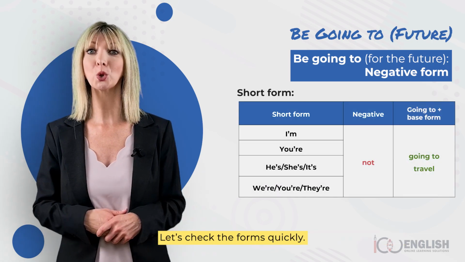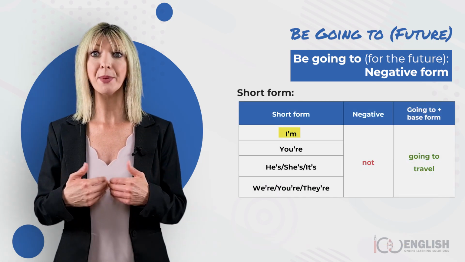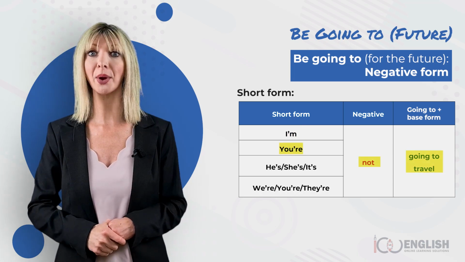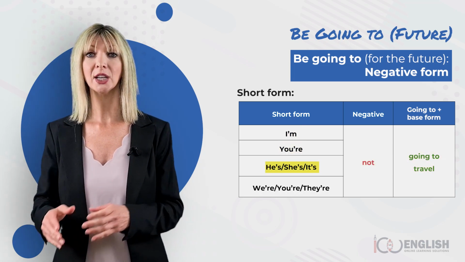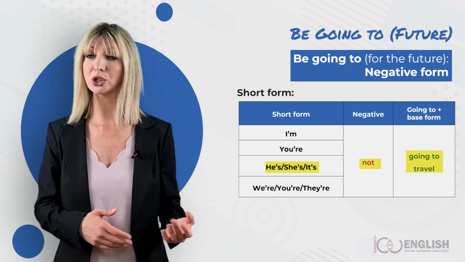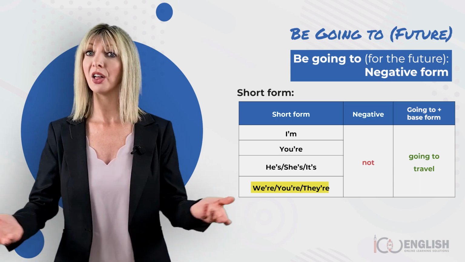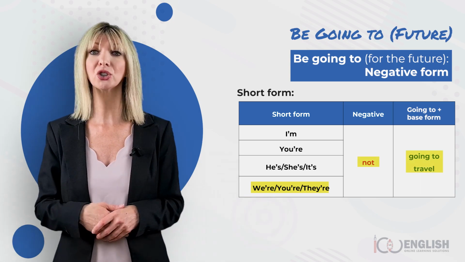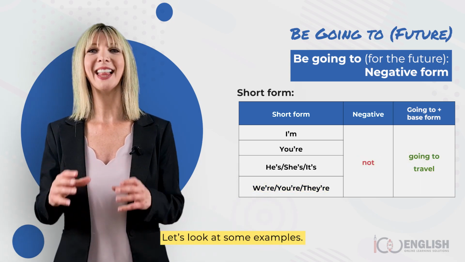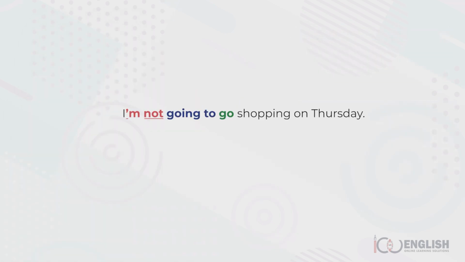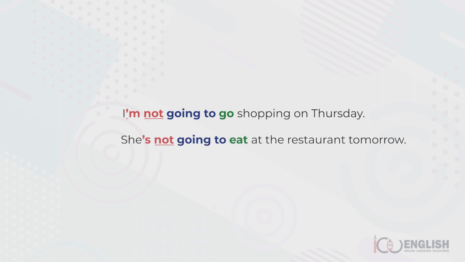Let's check the forms quickly. I'm not going to travel. You're not going to travel. He's, she's, it's not going to travel. We're, you're, they're not going to travel. Let's look at some examples. I'm not going to go shopping on Thursday. She's not going to eat at the restaurant tomorrow.